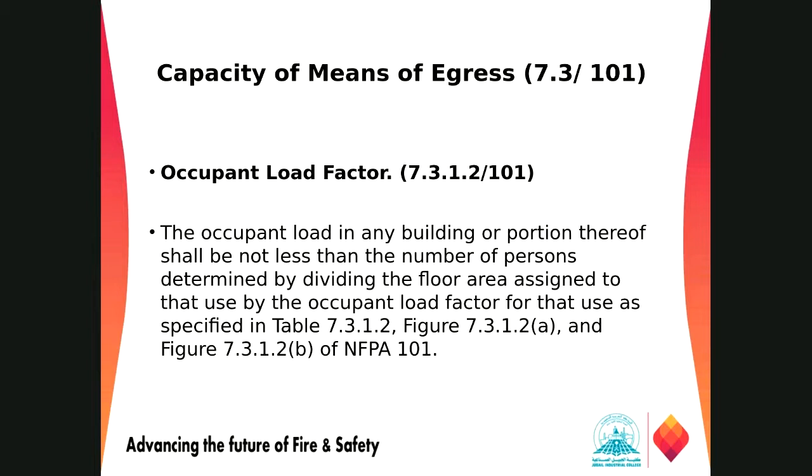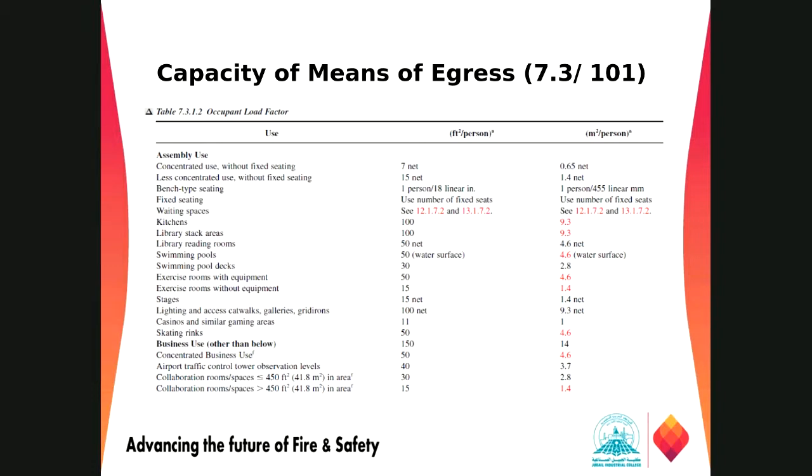The number of occupants inside a building or portion of those buildings shall not be less than the number of persons determined by dividing the floor area for those occupancies as per Table 7.3.1.2. We have a table here, right? We have an occupant load factor for different building uses.